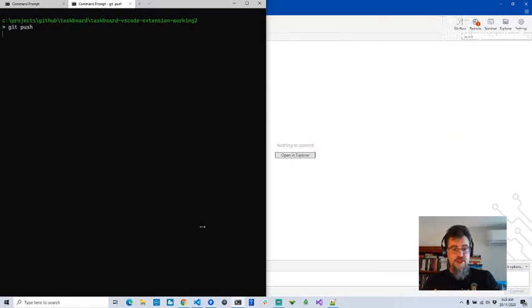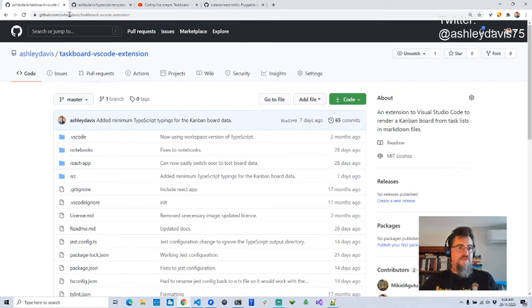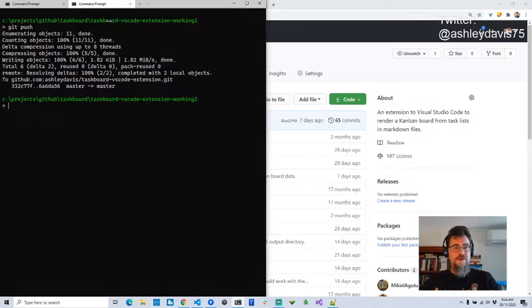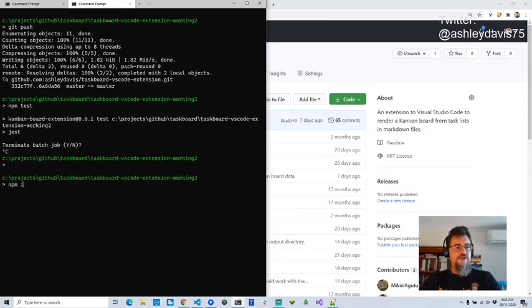So you can actually go to the repo. So that's getting pushed up now. You could actually go to the repo here, Ashley Davis, Taskboard VS Code extension, and you can get that change if you want to run that test for yourself. It's just a git clone and then run npm test, and you can run these tests for yourself. Oh, before you do that, you've got to run npm install. I've done that already, obviously. That will get you dependencies, and then run npm test, and then that will show you these tests.